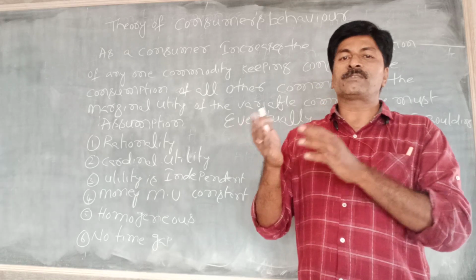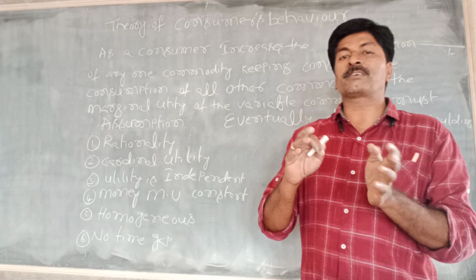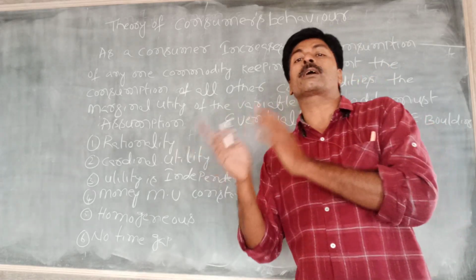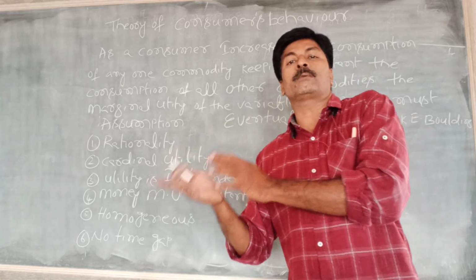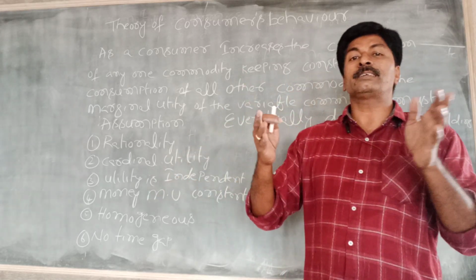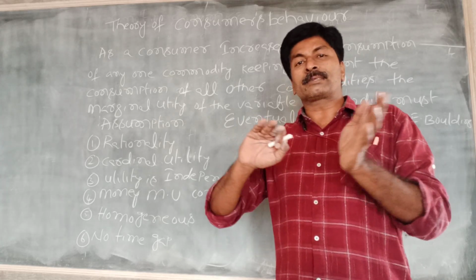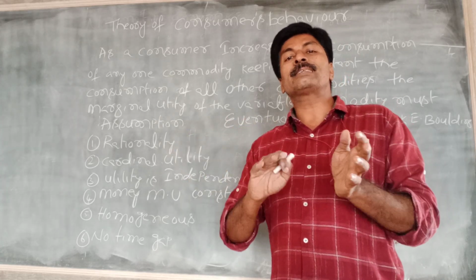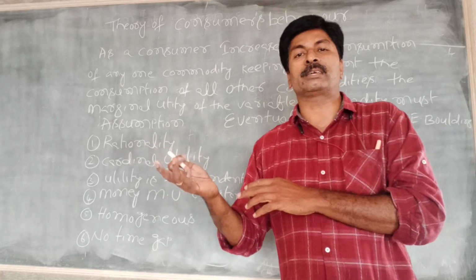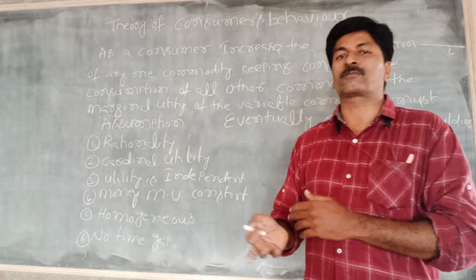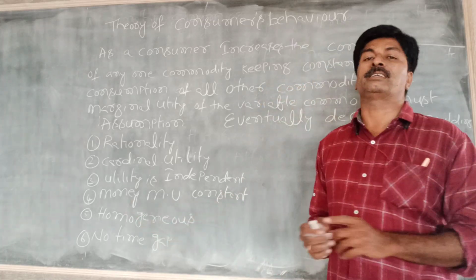There is no difference between one commodity's quantity and another's, or between one commodity's taste and another's. Everything is the same. So that is known as homogeneous commodities.